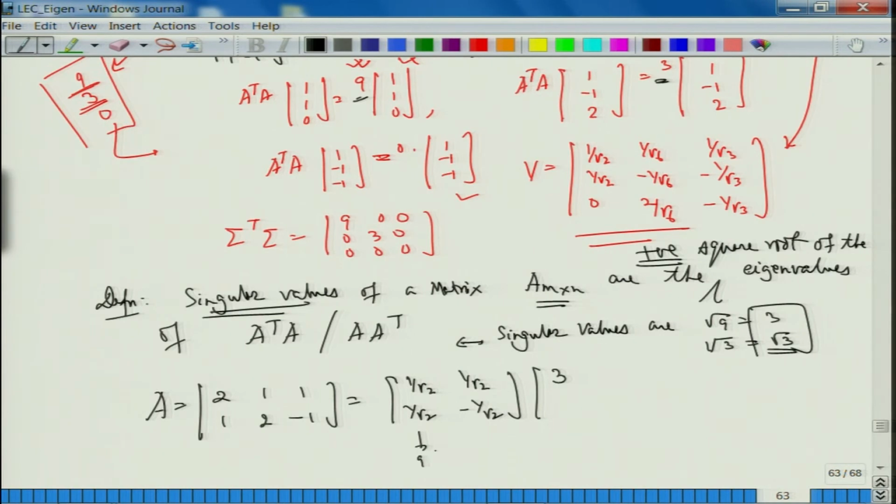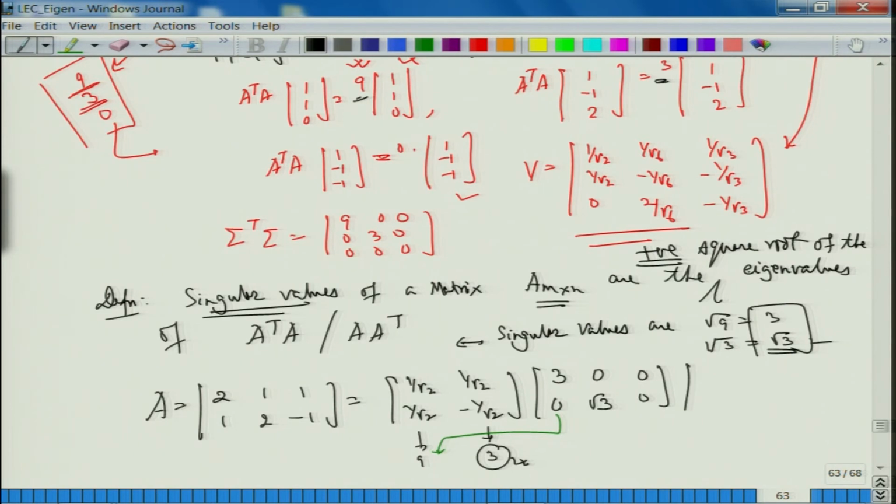This corresponded to 9, this was corresponding to 3. So, I have to take care of 3 0 coming from this part. This is coming from 3. So, this corresponds to root 3, that is this. So, it is root 3 here for you. Fine. So, be careful. First column comes from this matrix multiplication, all right. This is what you have to be careful about. The last is 0, 0.